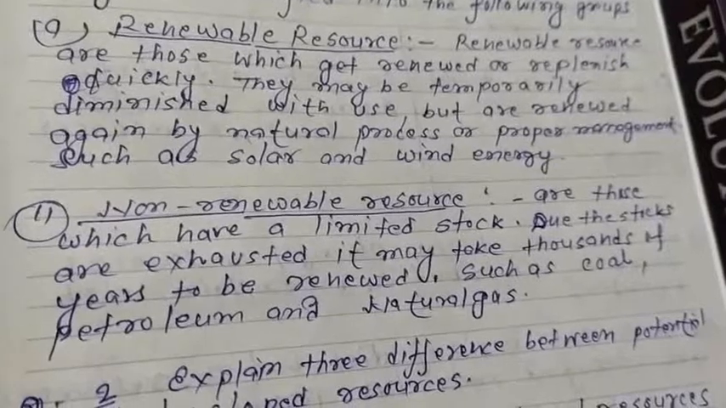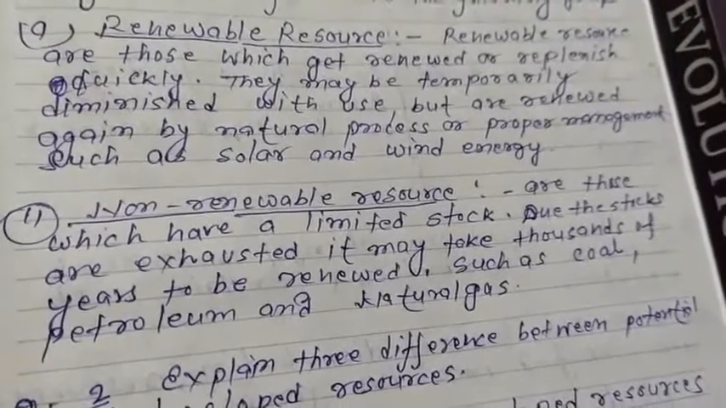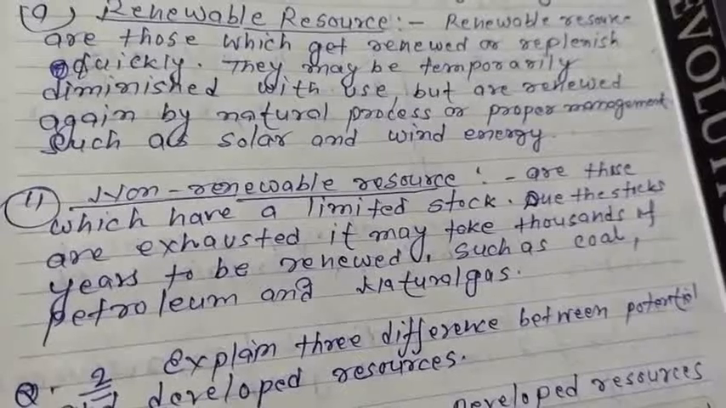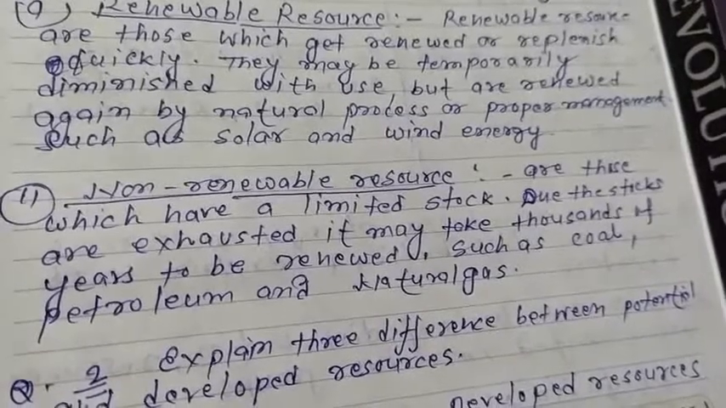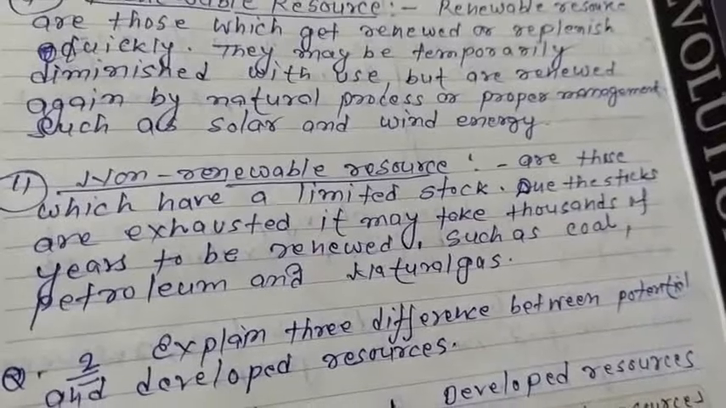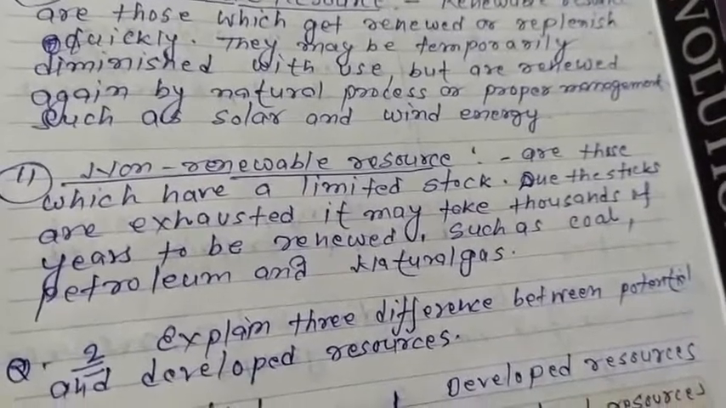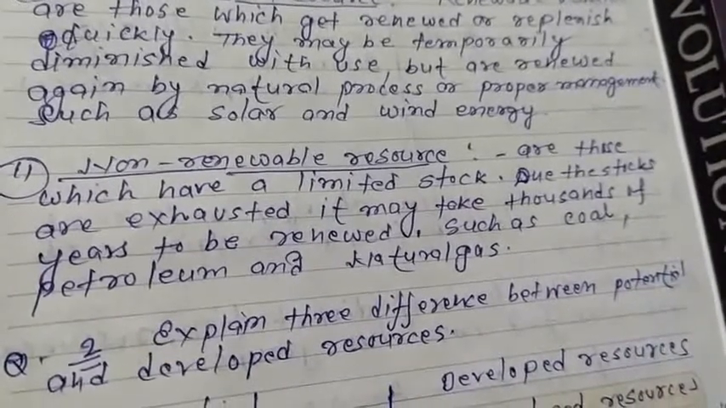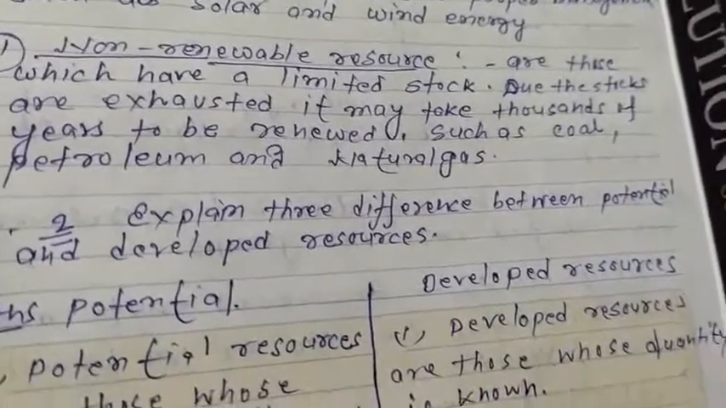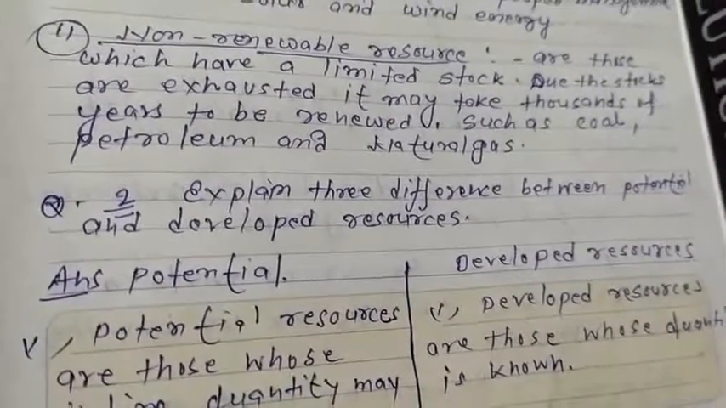Now come to point second. Non-renewable resources are those which have a limited stock. Once the stock is exhausted, it may take thousands of years to be renewed, such as coal, petroleum and natural gas.